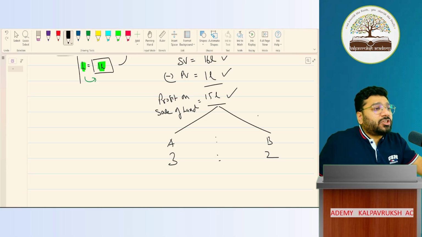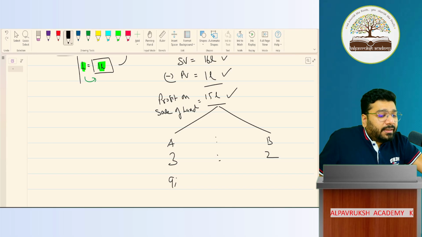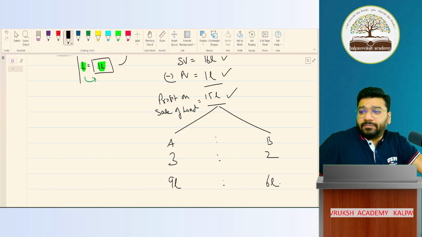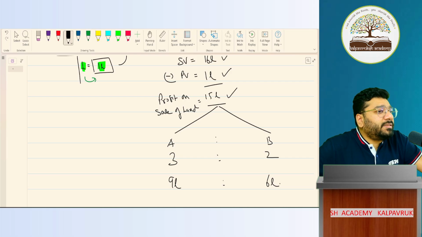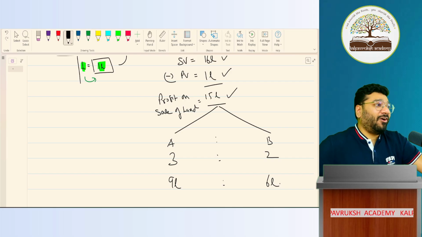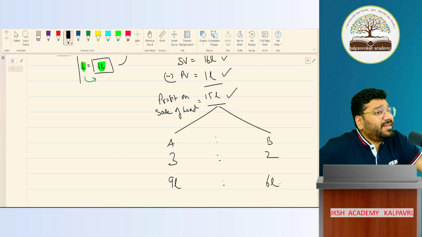So now, can you split the amount and tell me what is the profit? 9 lakh and 6 lakh is the profit. Is this right or wrong? Wrong. Okay. Others, is this right or wrong? If you're in place of B, right or wrong? Oh, now the moment you come in place of B, you feel it is wrong. Why is it wrong?